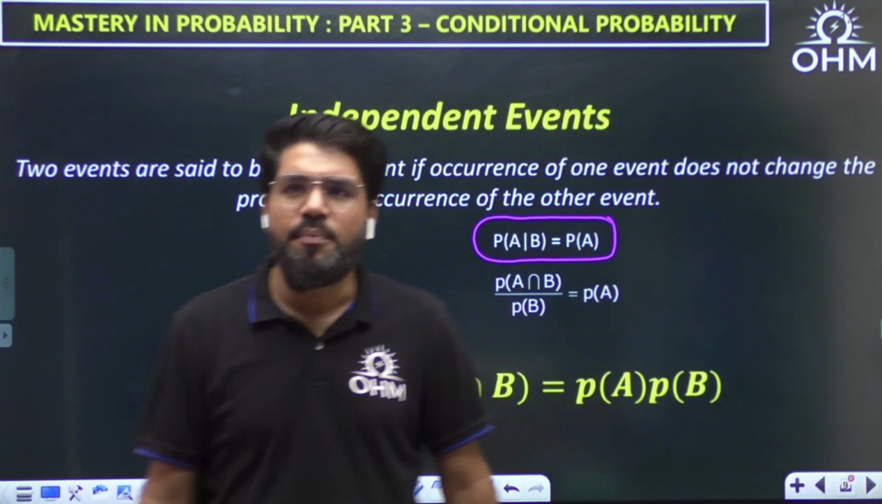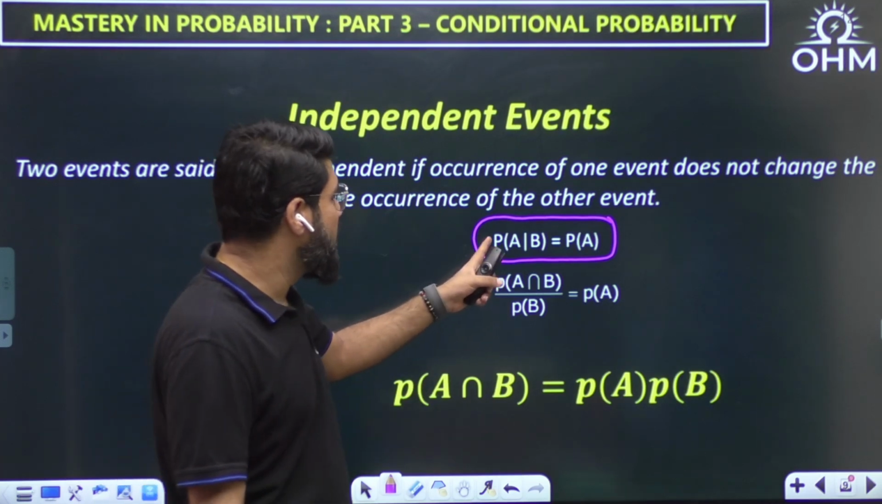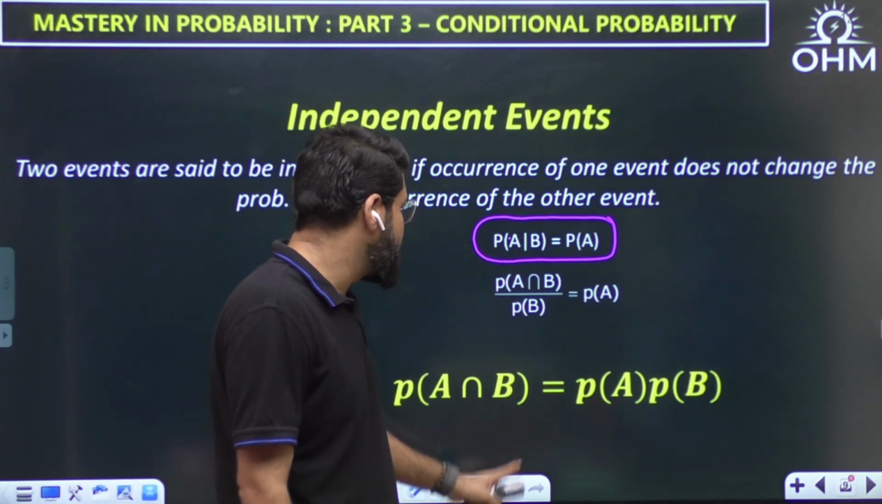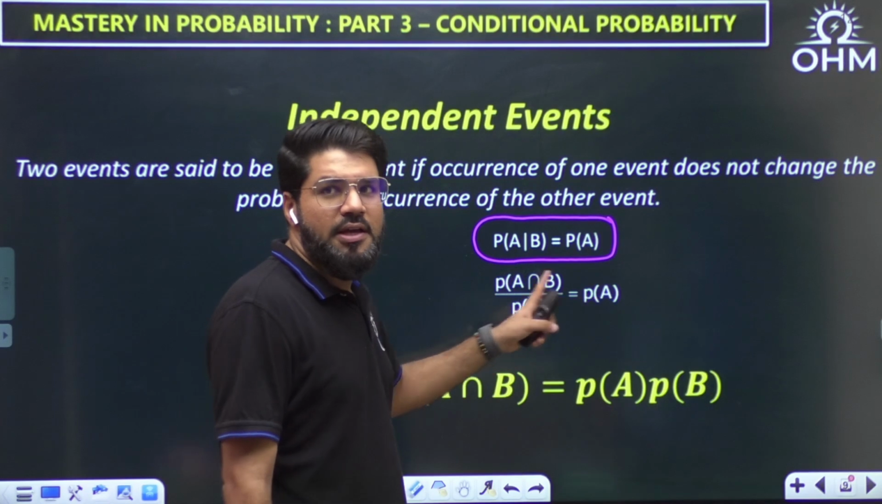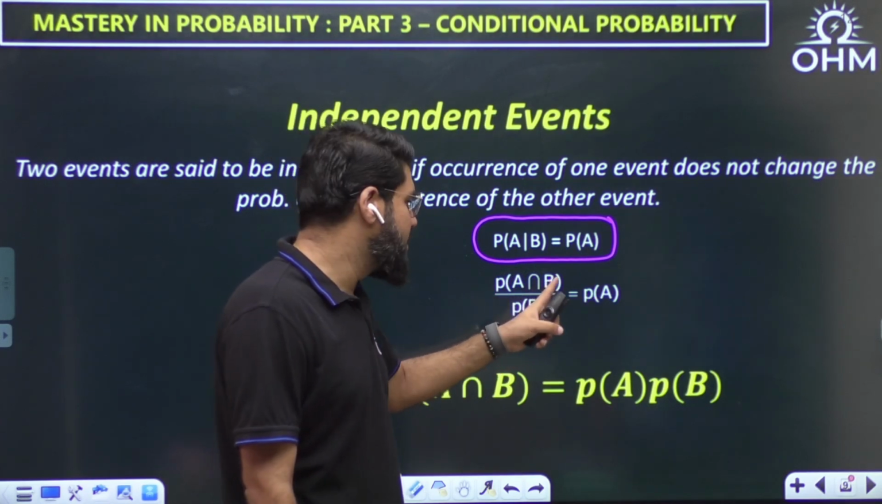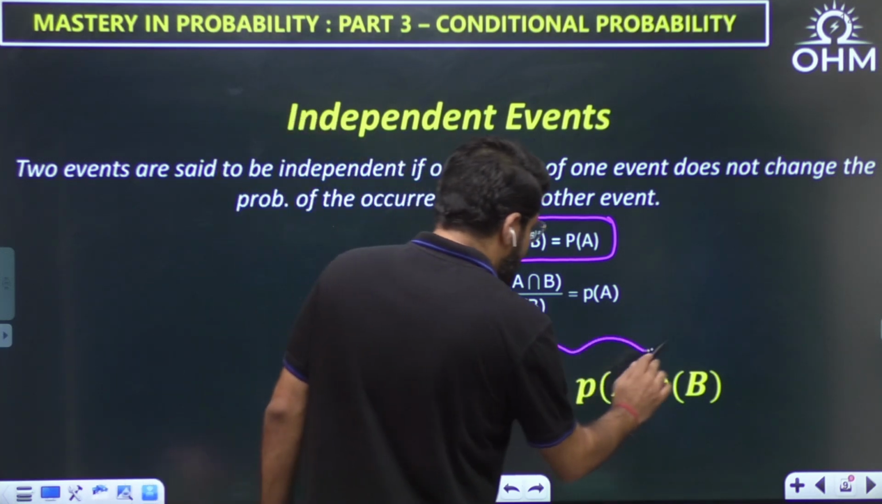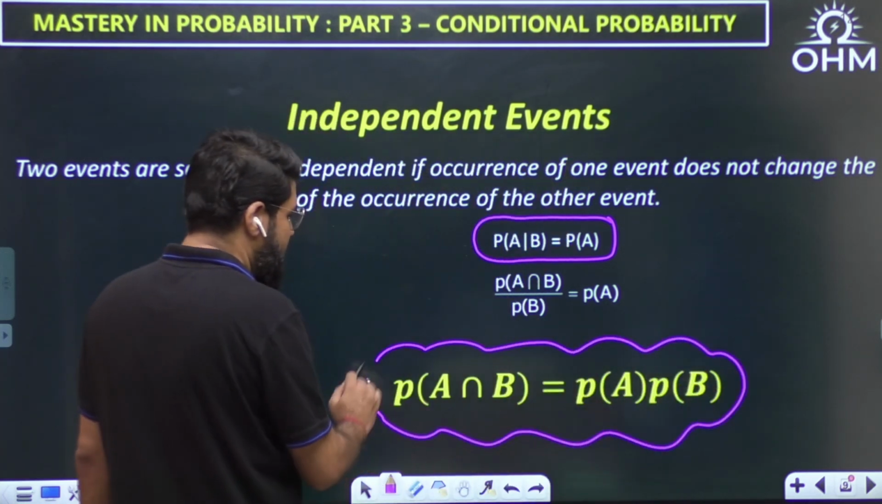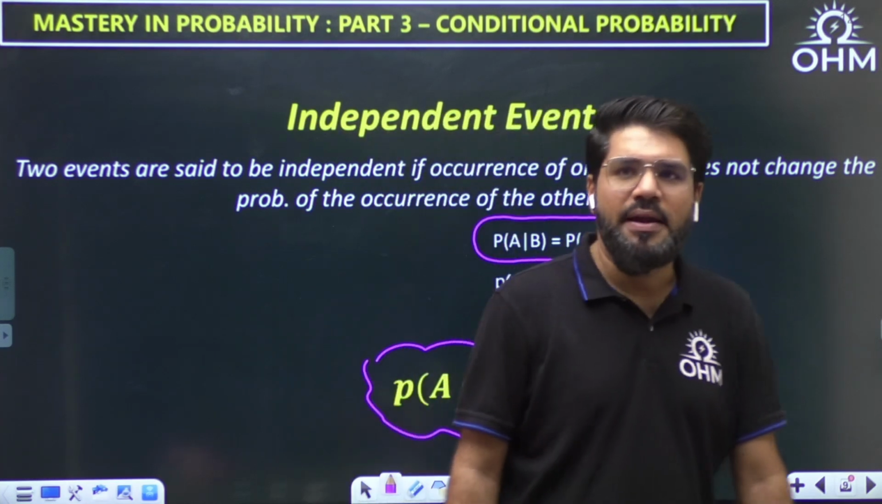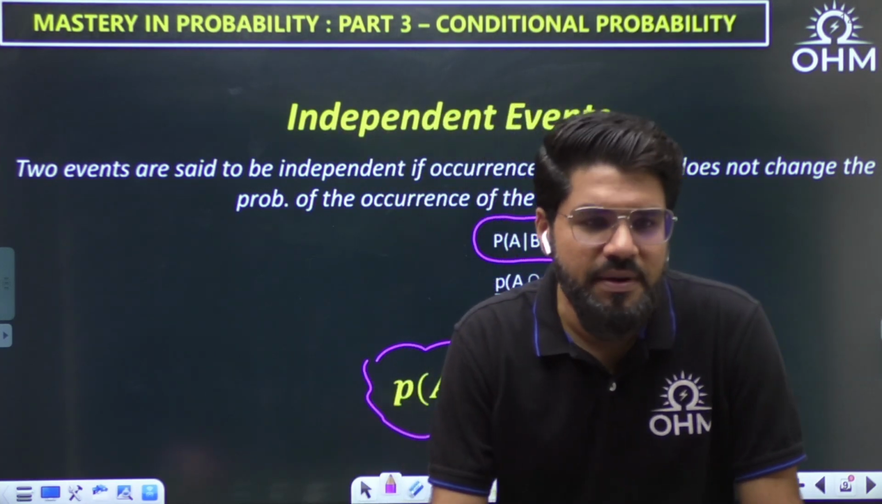Now let us use the formula. This is one basic condition. So formula is P of A given B is P of A intersection B upon P of B. This should be P of A. So here we come to the important result. P of A intersection B will be P of A into P of B. You can multiply P of A, P of B directly. P of A intersection B is P of A times P of B if the events are independent.